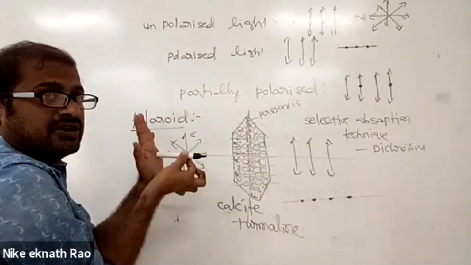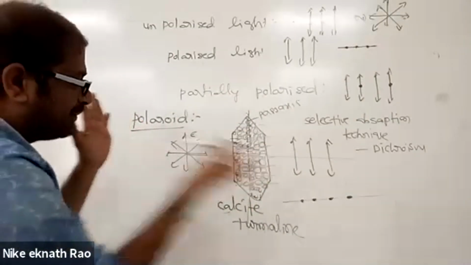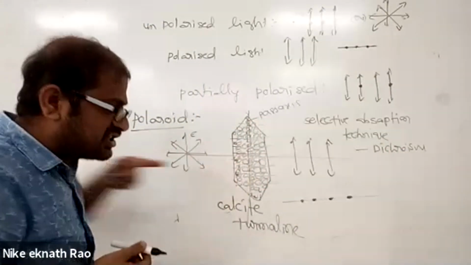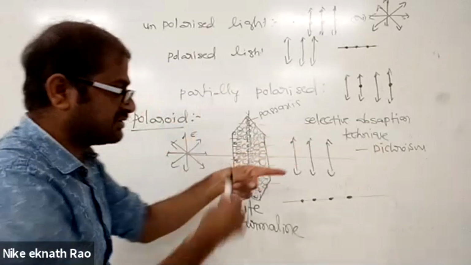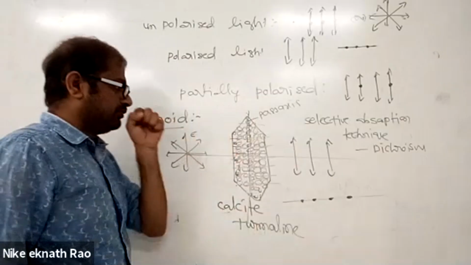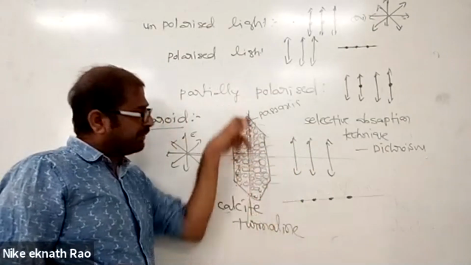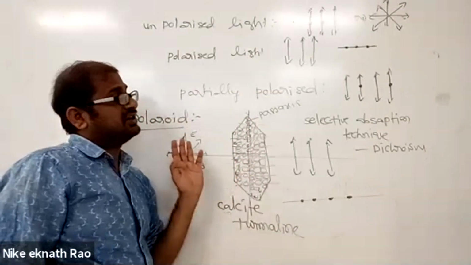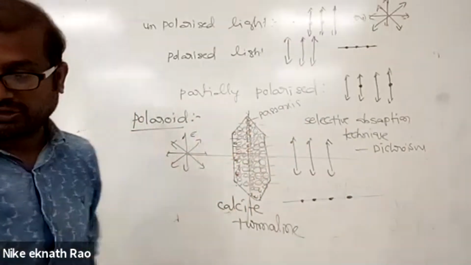This is a plane now, and these are vibrations of this particular plane. If these vibrations of the electric field vector are allowed, that means the pass axis direction of this crystal is this way. As I mentioned, the alignment of molecules is perpendicular to the pass axis. Therefore, the direction in which oscillations are allowed is the pass axis direction, and perpendicular to the pass axis the chain of molecules is arranged. This is what we call the selective absorption technique, and this kind of material is called a polaroid. This is the definition of a polaroid.